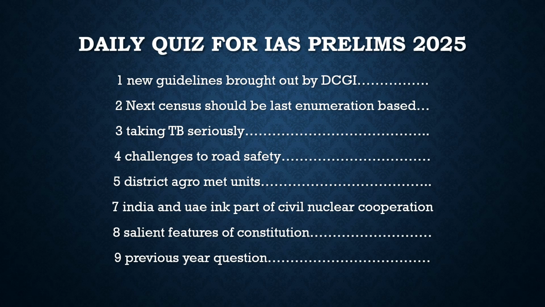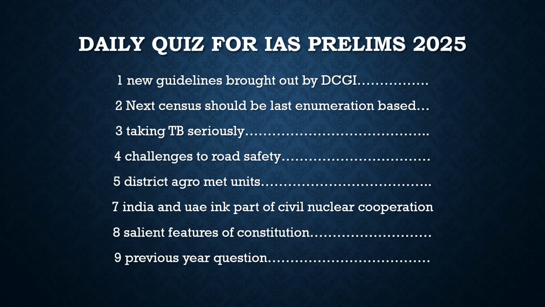So because of all that stuff which this report has discussed, the point is not to discuss it here. The point is to give the idea that because of all this negligence from the people, we lose 1.5 lakh people every year because of road accidents. So with respect to this, we will discuss a few questions in the quiz session. Another article which was in the news is about the district meteorological units.